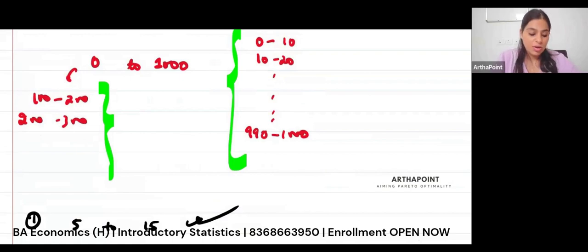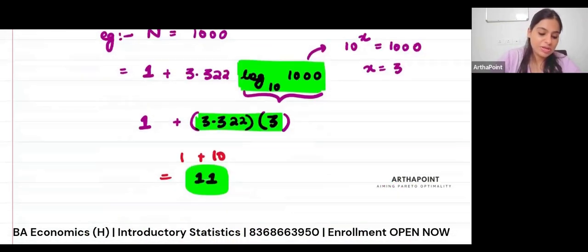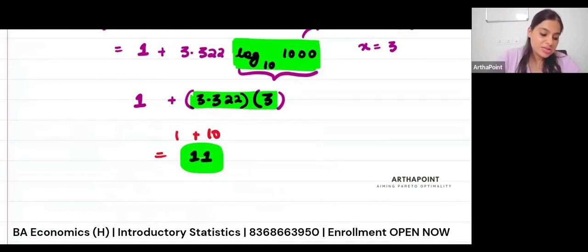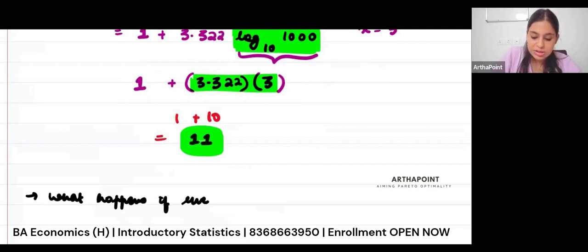Right. One last thing that I want to tell you before we end the class. This is related to what happens if the intervals are uneven.